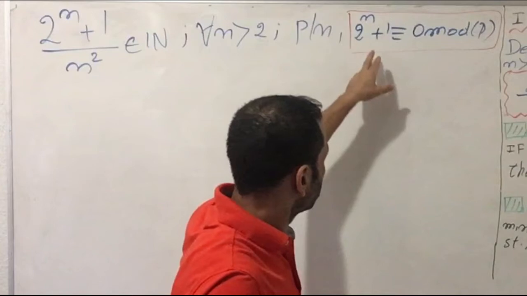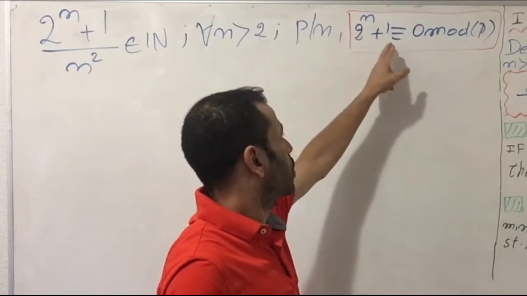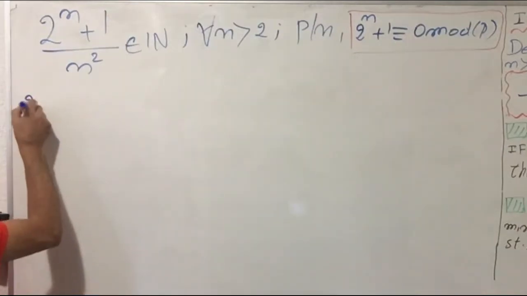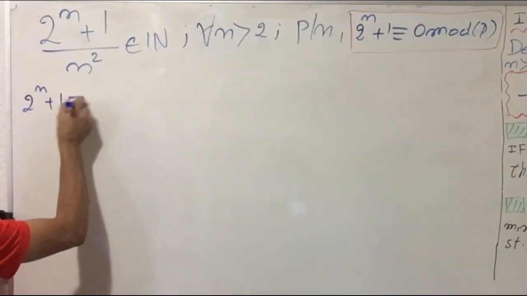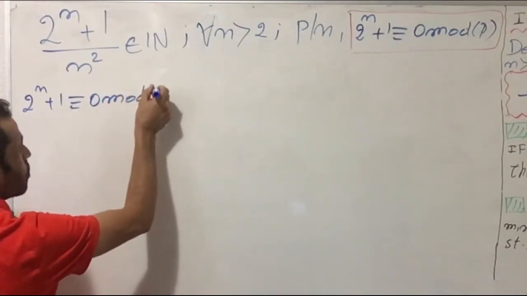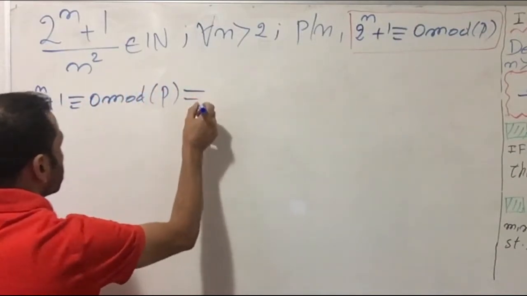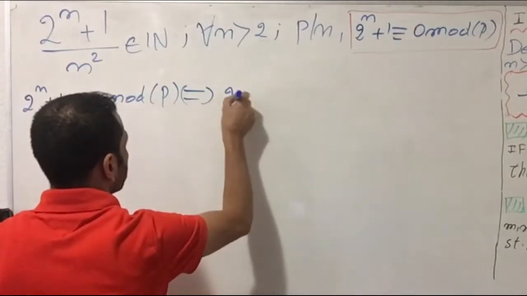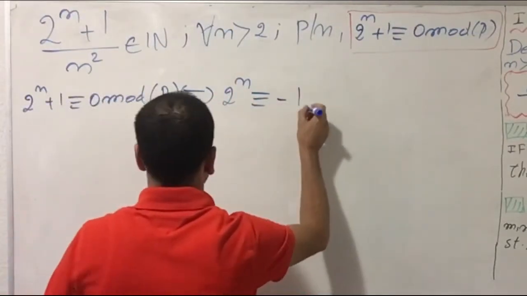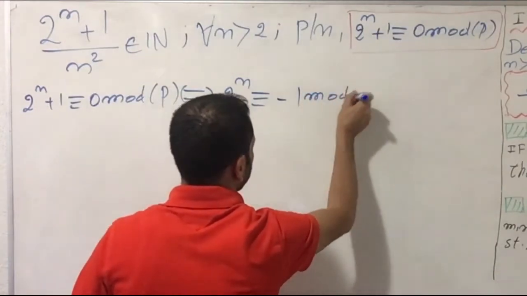We have 2^n + 1 congruent to 0 mod p, so equivalently 2^n is congruent to minus 1 mod p.